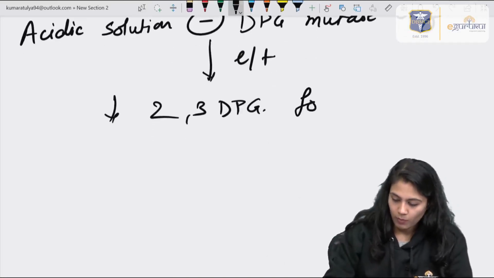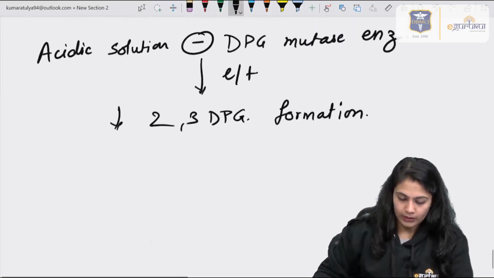So the formation of 2,3-DPG will decrease.